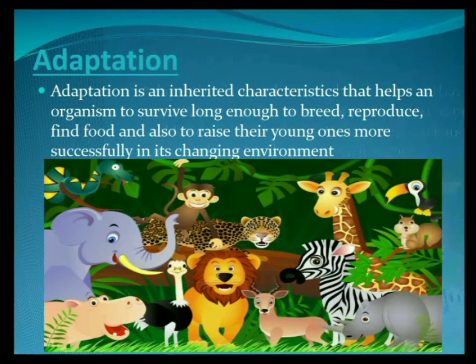Adaptation. As different types of animals require different types of habitat, they possess special features that help them to survive in their environment, because all organisms can't survive in all conditions as the climate may not suit them. So there are certain features an organism possesses so that they could survive better, and that ability to survive better in an environment is called adaptation.